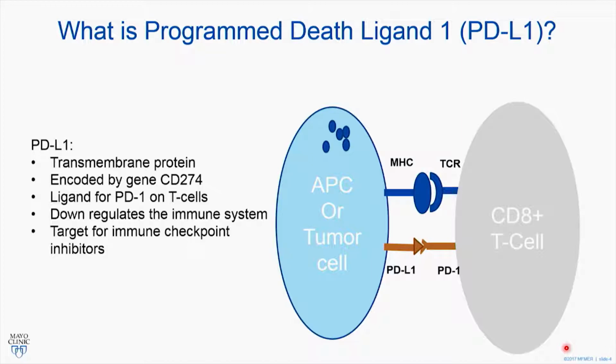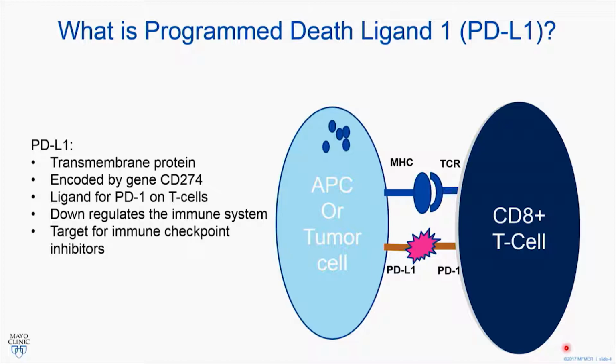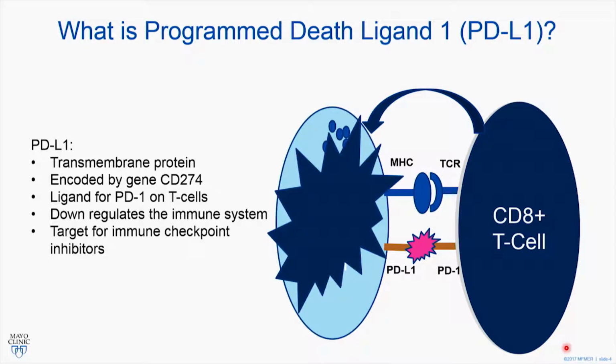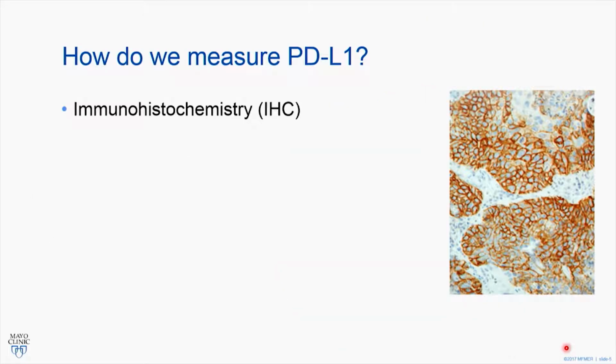The checkpoint inhibitors that were discussed earlier are monoclonal antibodies that target either PD-L1 or PD-1, as we know, and if you block this interaction, you reinvigorate the T cell. It can target the tumor cell and do what it was supposed to do and kill it. So it would seem intuitive that we would measure PD-L1 as a method of including these patients in these targeted therapies. And we do. We measure it by immunohistochemistry. And as it's been noted, there are multiple benefits to this. However, with immunohistochemistry comes multiple limitations.